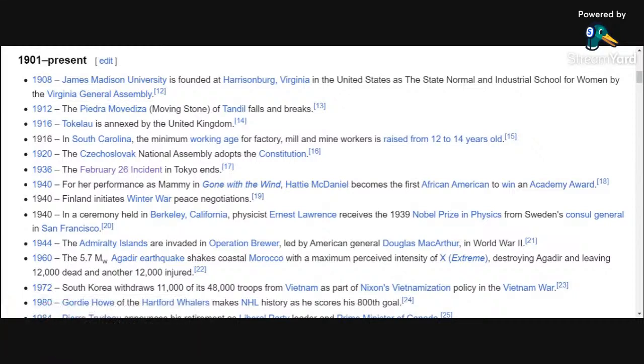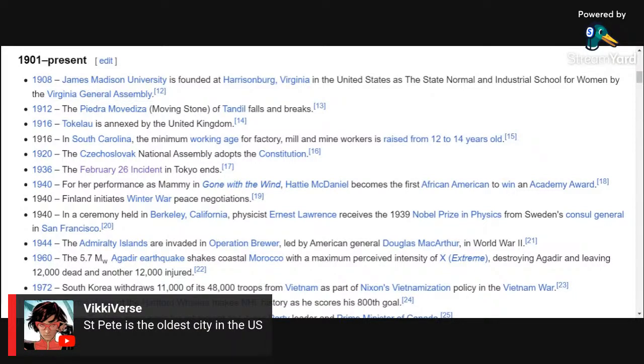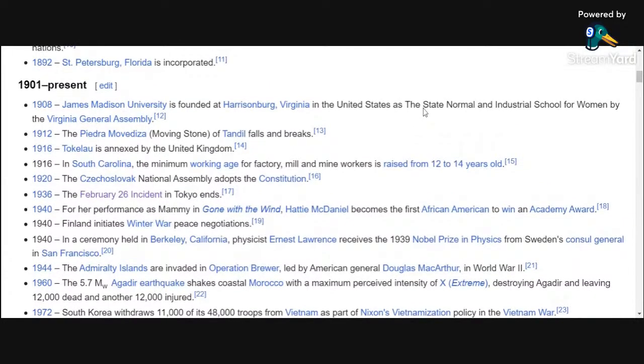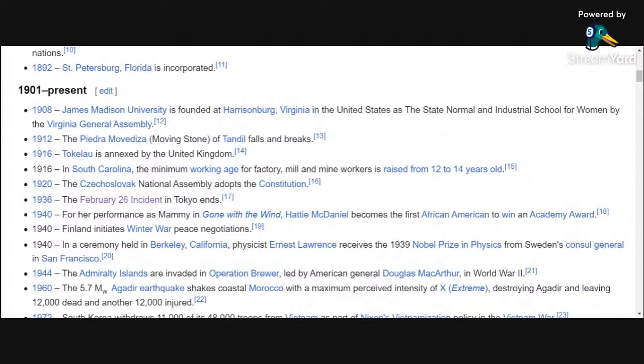Getting back in the day here on Today, Back in the Day. St. Pete is the oldest city in the U.S., says Vickyverse. Is it, though? Because what constitutes a city? Or were there native cities larger than St. Petersburg before Columbus brought the white man over into America? Who knows? We don't know. We weren't there. But I say in 2024, looking back at 1892, St. Petersburg, Florida being incorporated, not super important.